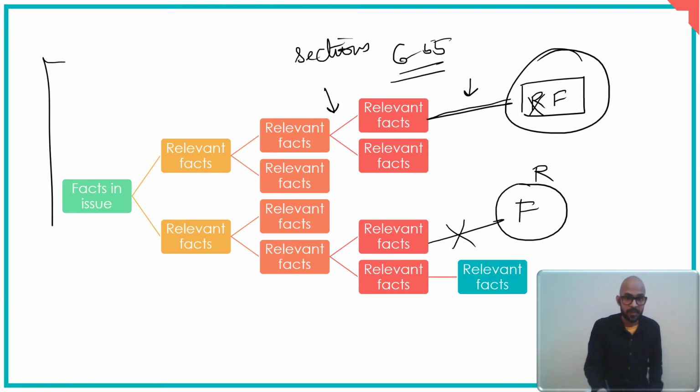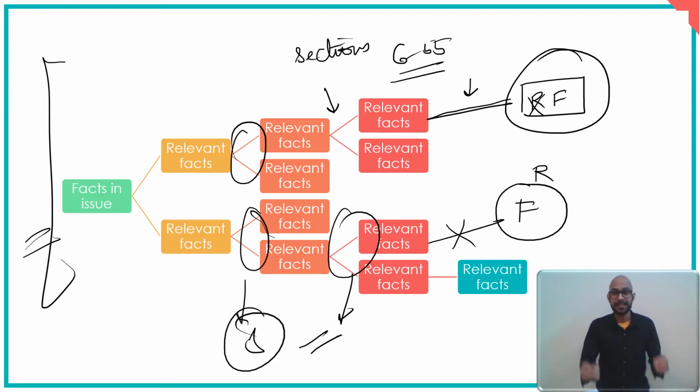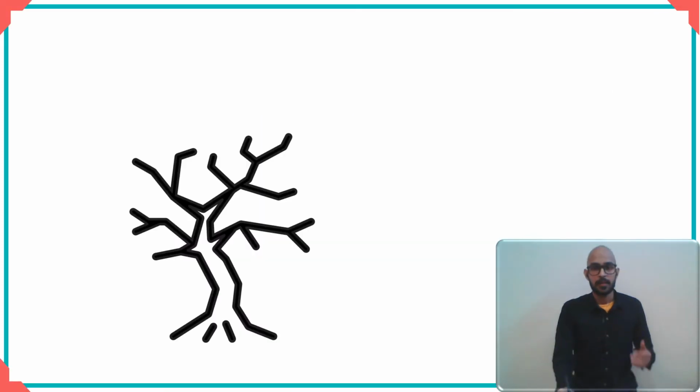This diagram in fact summarizes all of how relevancy works for you. So if you can find any such relationship which is given in a section between 5 and 55, then that fact becomes relevant. If you do not find such a relationship, the fact remains irrelevant and therefore evidence cannot be given for it. Let me explain this with a picture to you once again.